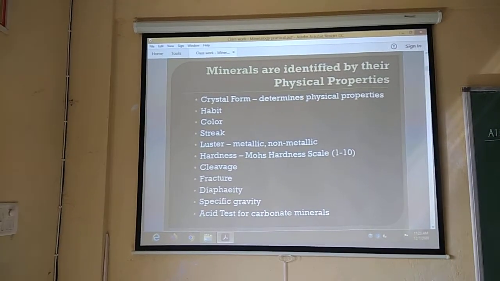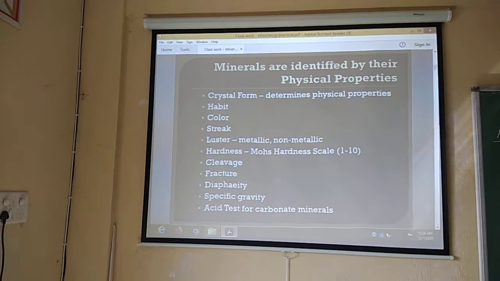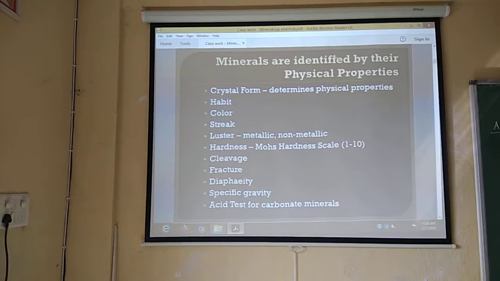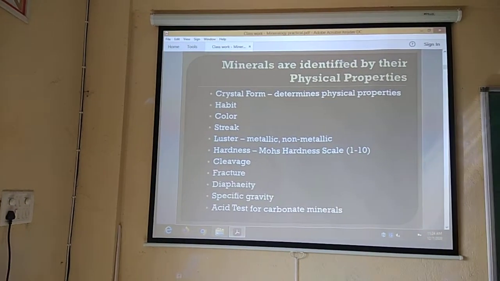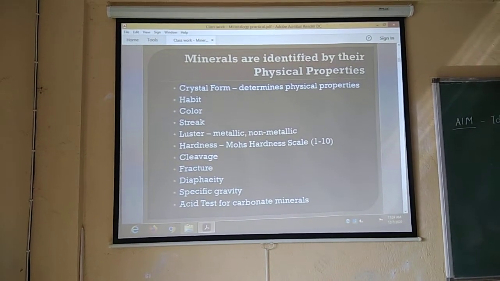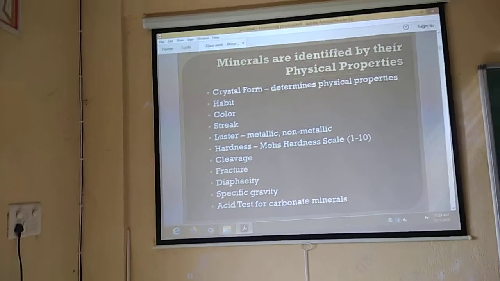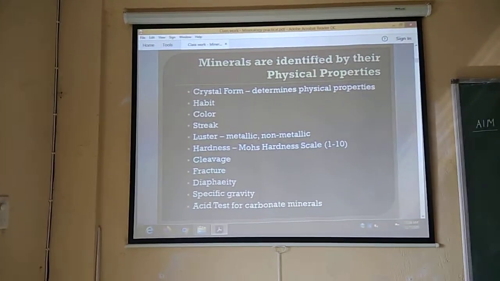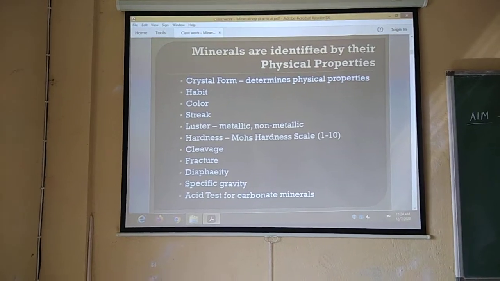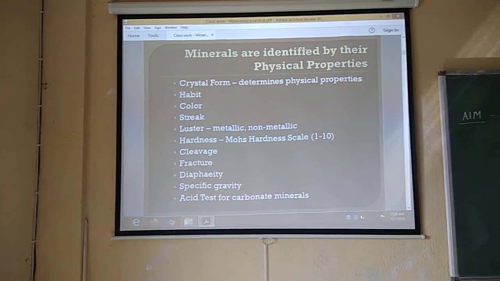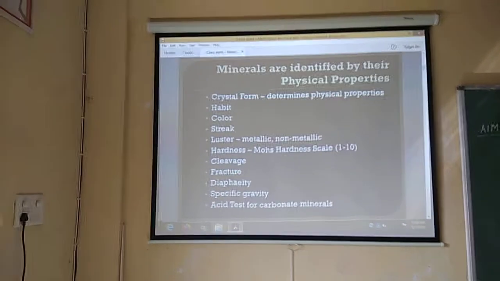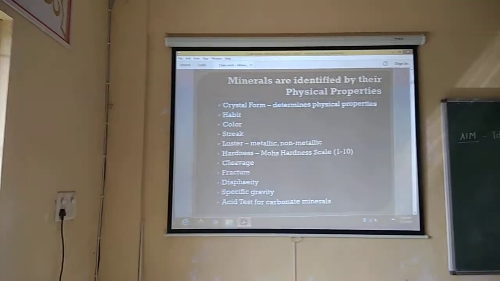The properties here: habit, color, streak, luster, hardness, cleavage, fracture, diaphaneity and specific gravity. Acid test for carbonate minerals. These are the special physical properties through which everyone can easily identify rock forming minerals. So one by one we will discuss everything.